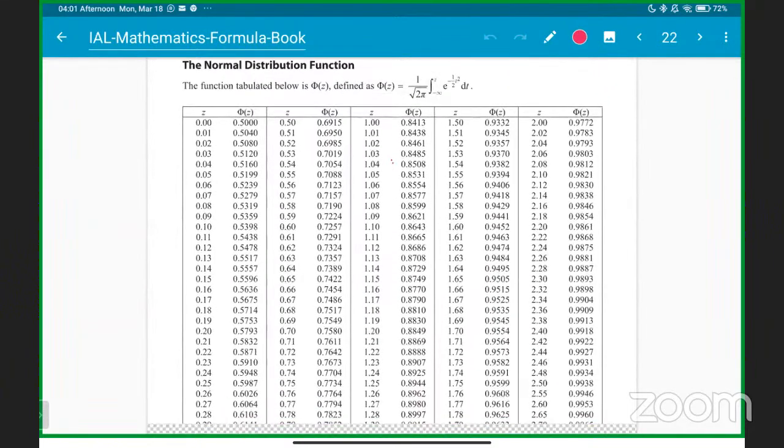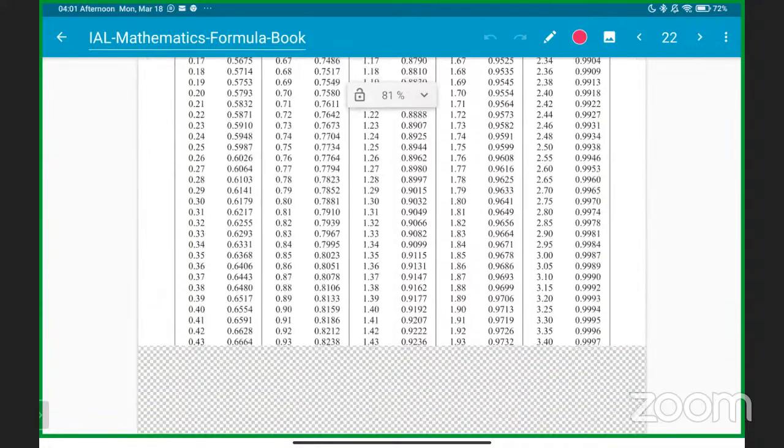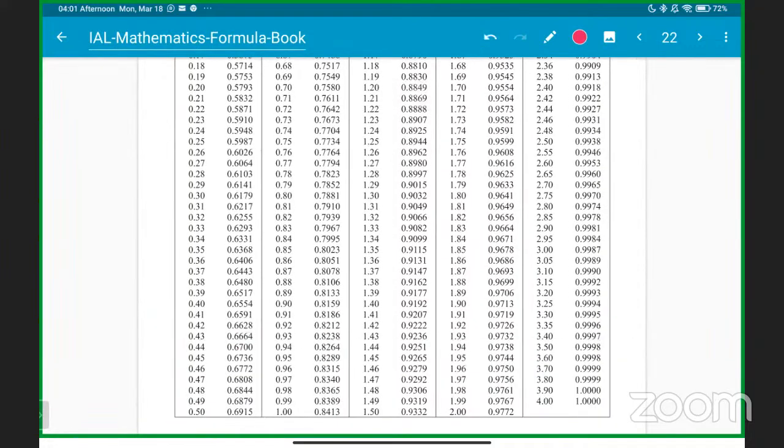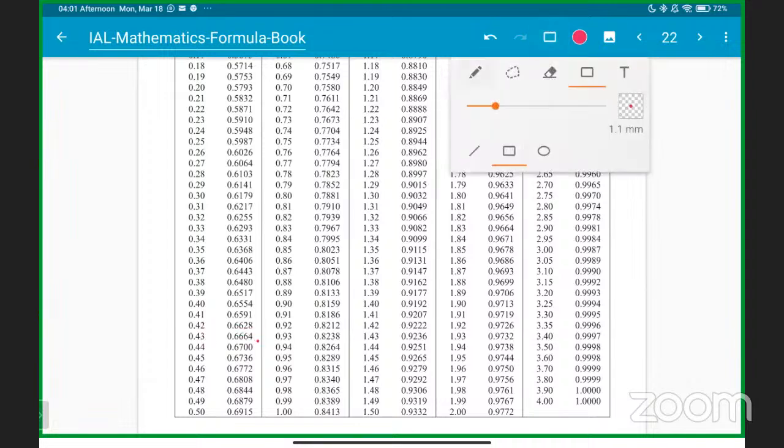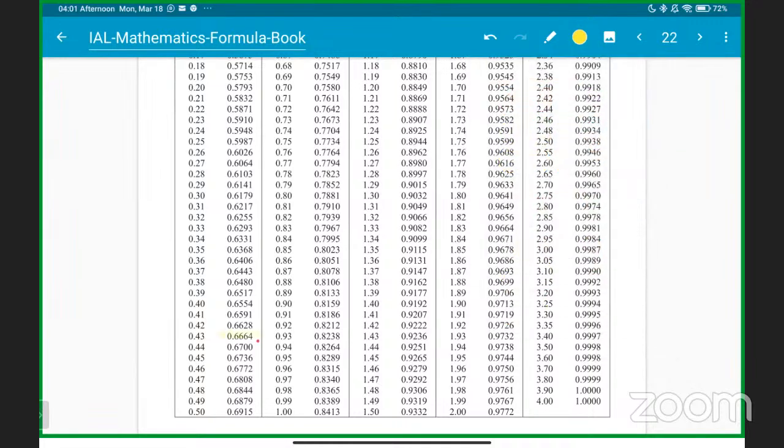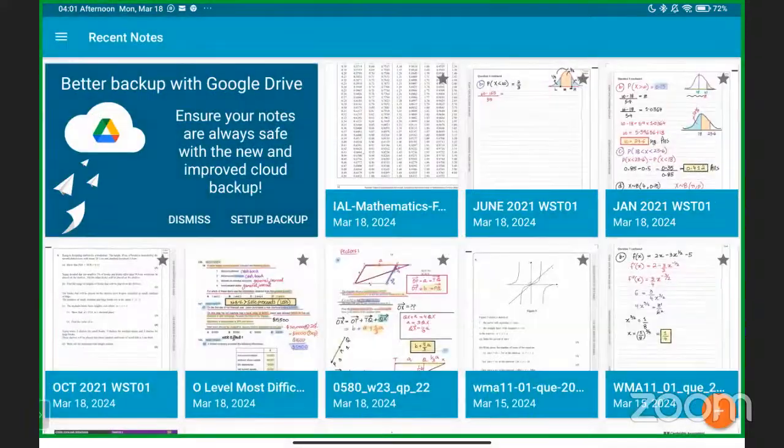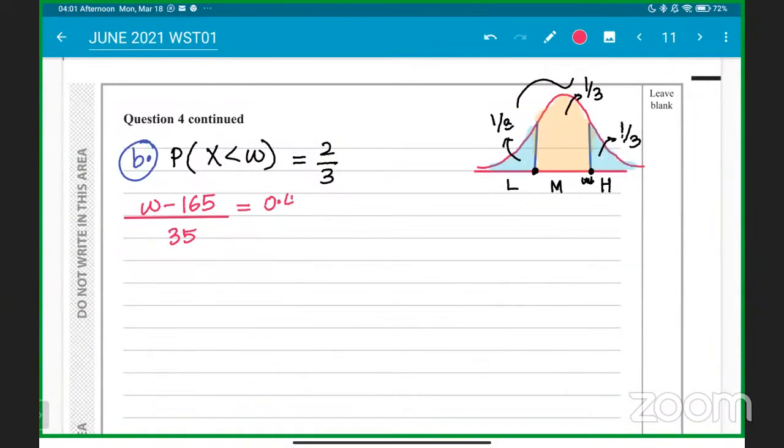So for a 66 point something probability, if you have 66.67 probability, here you go, students. Look at 0.664, so we are getting 0.43 as the z value when the probability is 66.64%, which is almost as accurate. It is accurate to our question. So our z value will be 0.43. Okay, everyone getting it? The z value for the 66 point will be 0.43. You're going to solve this and get the w value.